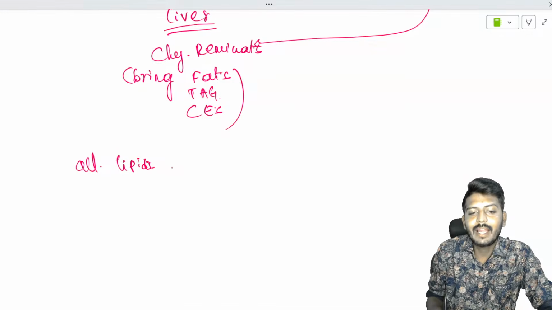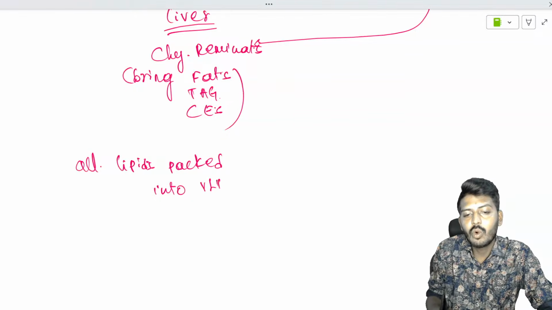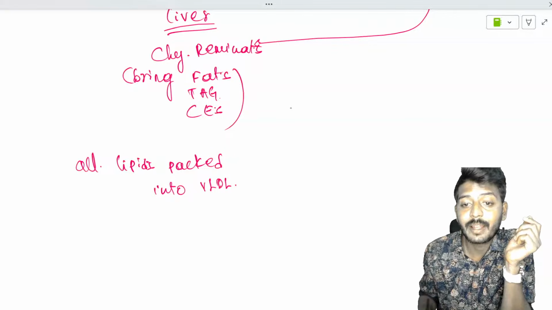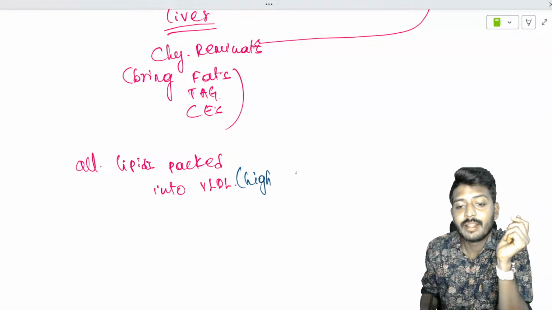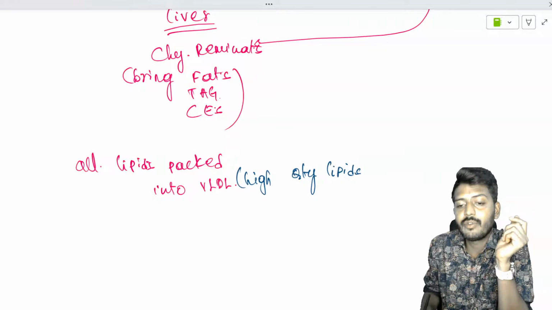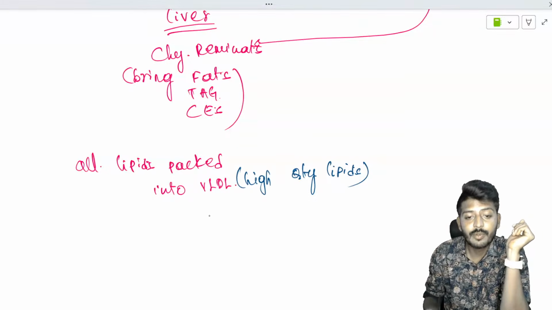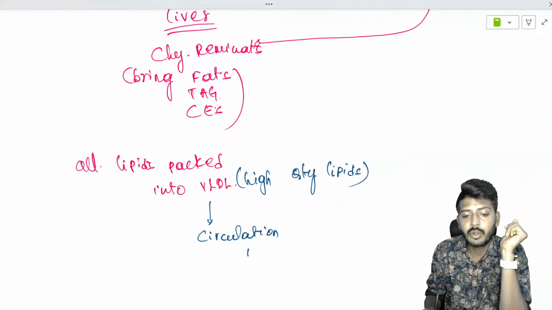Now the liver will pack all the lipids into VLDL, very low density lipoprotein, which has a high quantity of lipids. Now this VLDL goes to the circulation and to the tissues.